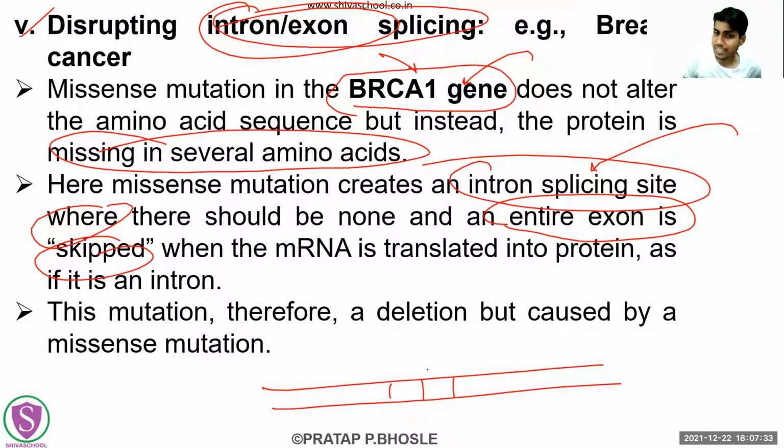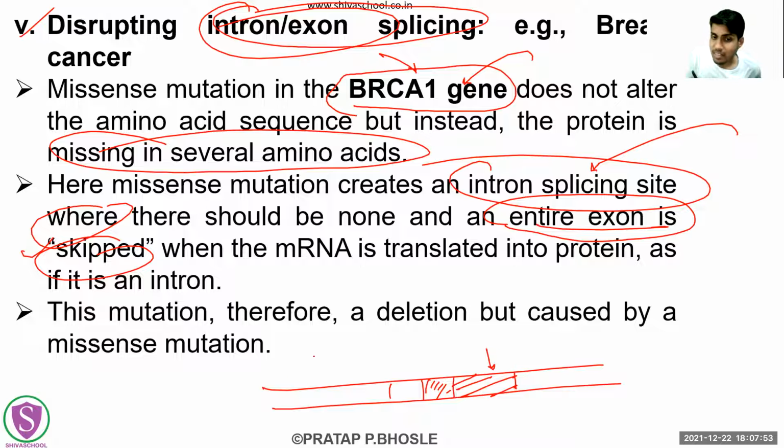Whenever this additional intron splicing site is created, they will also skip the entire exon. They will not read that entire exon in that reading frame.